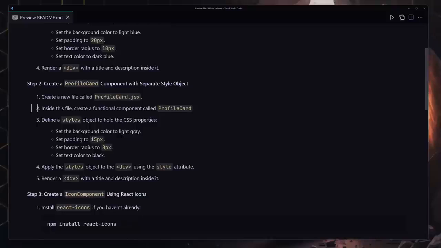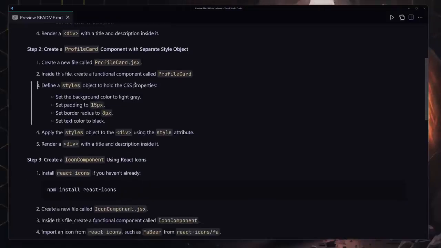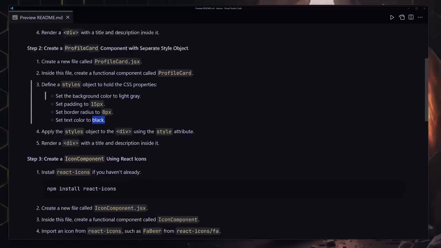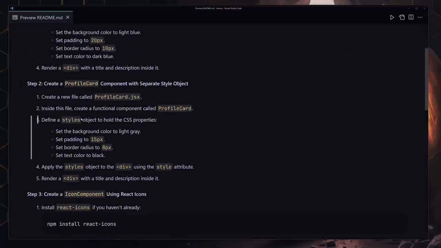And now for the second portion, we are going to be creating our profile card. Inside this profile card component, we are going to be defining our style by using an object. And here the keyword is the object. Inside that object, we are going to be defining our style, like the background color will be set to light gray, the padding will be set to 15 pixels, border radius will be set to 8 pixels, and text color will be set to totally black. Okay, so apply those styling by using inline CSS and also by using the object.